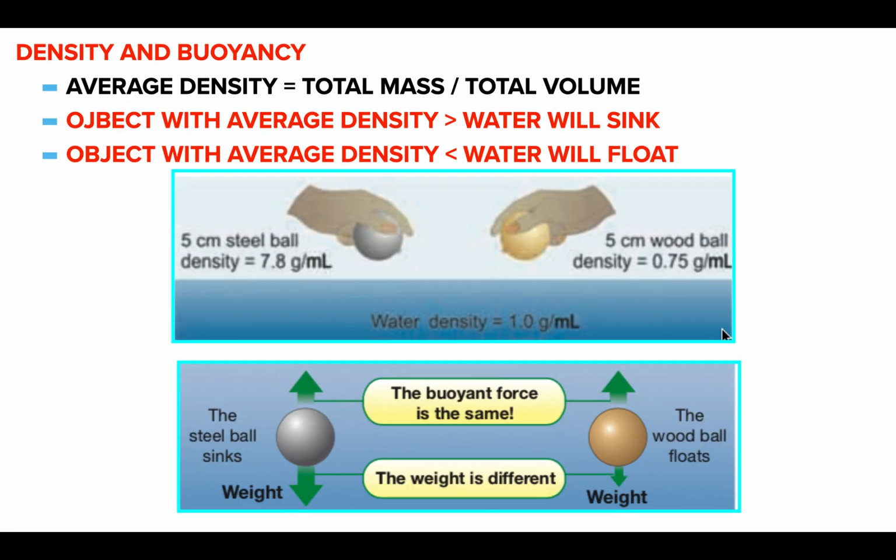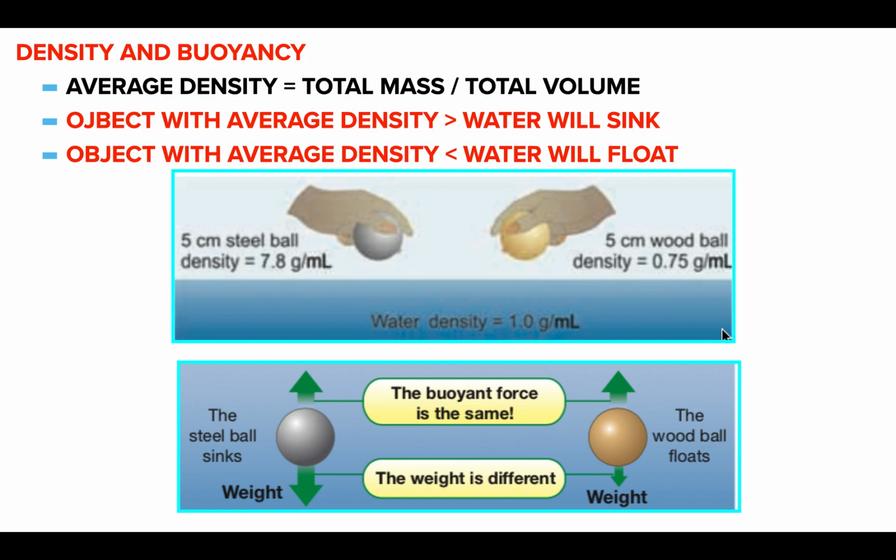So density and buoyancy. The average density, as we've learned already, is the total mass divided by the total volume. So objects with an average density greater than the density of water are going to sink. Objects with an average density less than the density of water are going to float. So here's a picture. We have two balls. They're the exact same size. You have a 5 centimeter steel ball. Its average density is 7.8 grams per milliliter. And then the wood ball is 0.75 grams per milliliter.